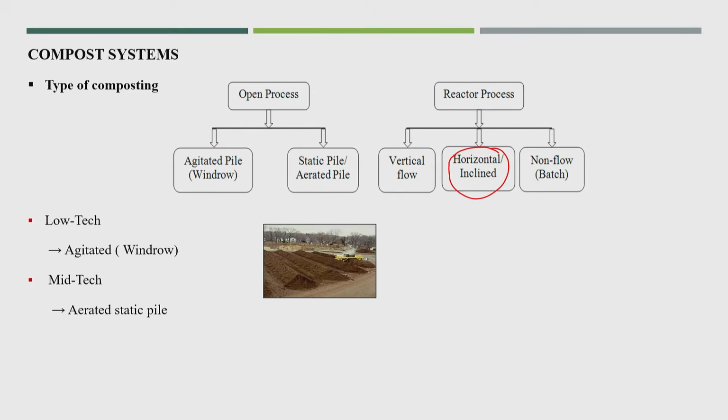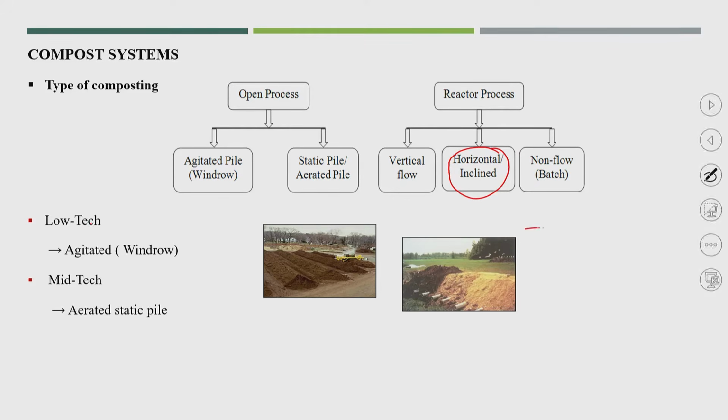Now, here you will require one special kind of turner if you do not want to go for manual turning of the material. So, another technology has come up, that is the aerated static pile. So, what is the aerated static pile? In the first technology we have to turn the same pile mechanically or manually. Suppose the size is too big, maybe the width is 5 meter and height is 3 meter.